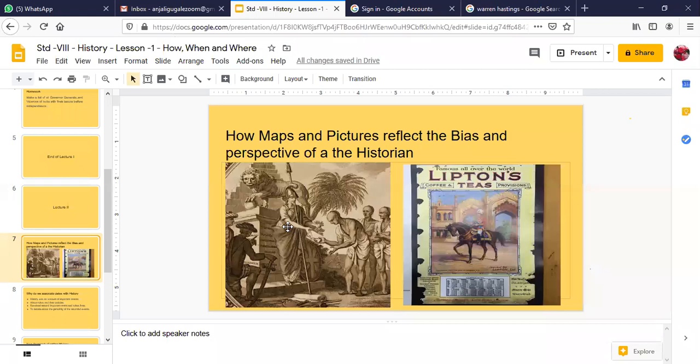Okay, so when you look at this picture, what do you make out of it? This picture was made by James Rennell in 1782. What perception of the historian do you get by looking at this picture? Do you think it is true? If we look at it from an Indian historian's point of view, is it true that the Brahmins offered their shastras to the Europeans? Can you agree with that?